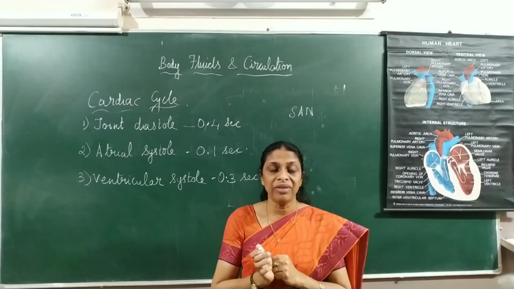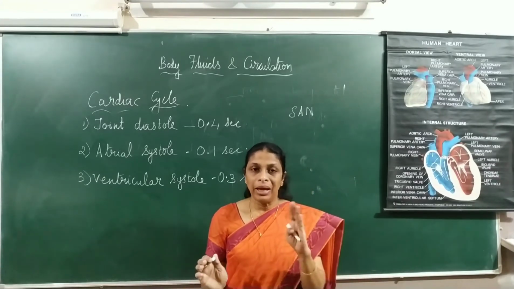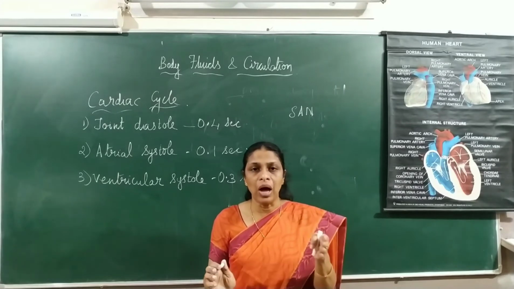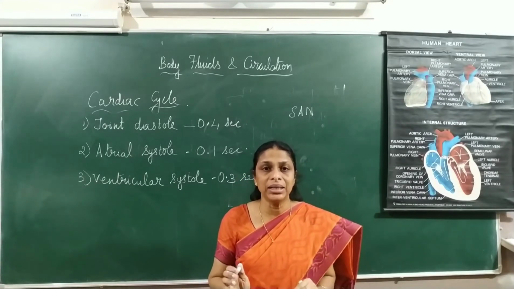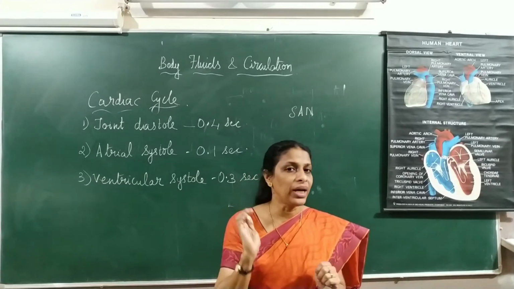The semilunar valves are also called the pulmonary valve and aortic valve. The pulmonary valve is a semilunar valve found at the opening of the pulmonary artery, and the aortic valve is a valve which is found at the opening of the aorta.